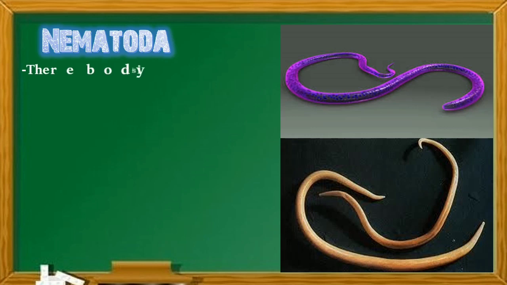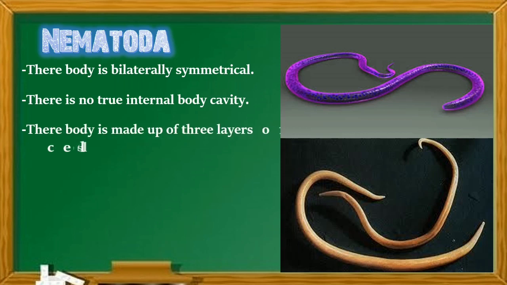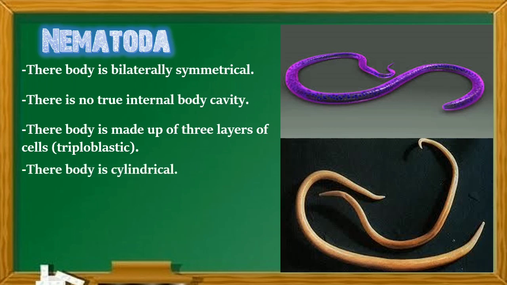Nematohelminthes or Nematoda. The characteristics of Nematoda: their body is bilaterally symmetrical. There is no true internal body cavity. Their body is also made up of three layers of cells, triploblastic. Their body is cylindrical in shape.